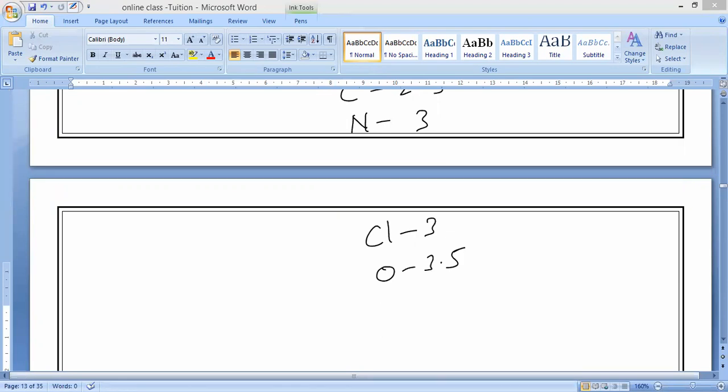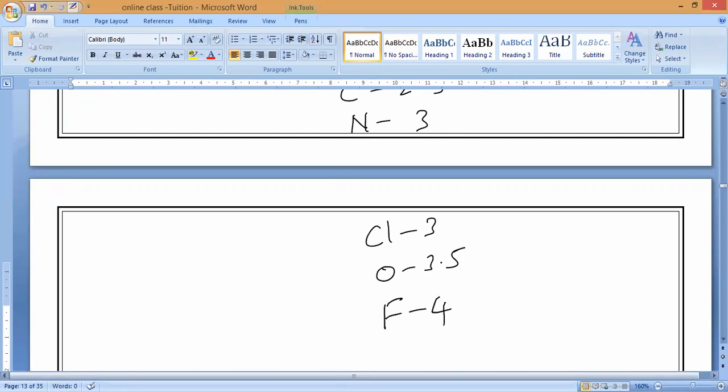If you take fluorine, the electronegativity is 4. There are no units, only numbers.